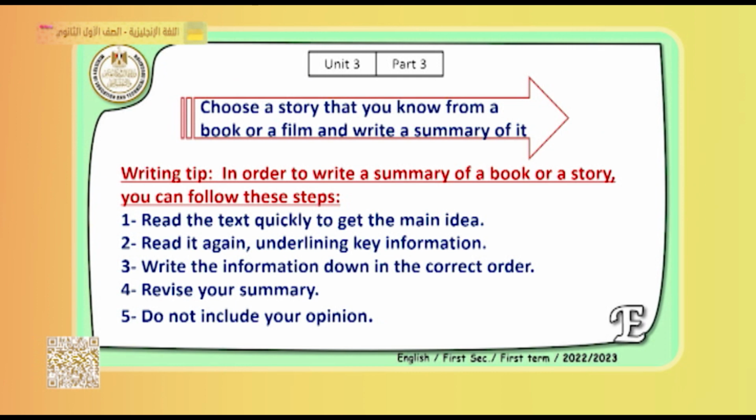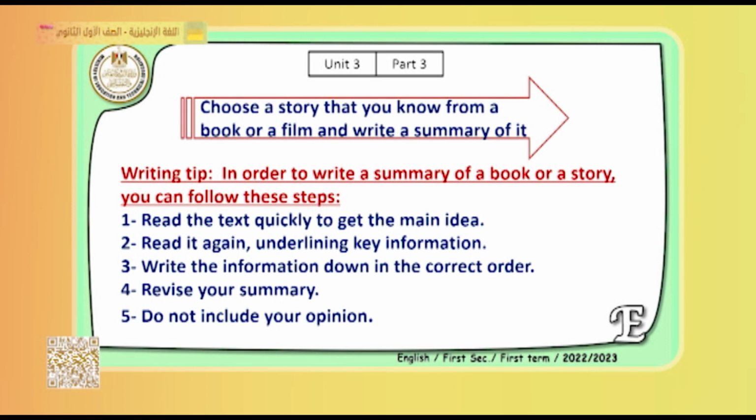Now I want every one of you to write a summary of a book or a film you have seen. Write a short summary about it in order to learn how to write a story. First of all, write about a story you know or a film you have seen. When you first start writing a good summary, here are some tips for you. First, read the text of the story quickly, or watch the film well. Then read it again and underline the key information.